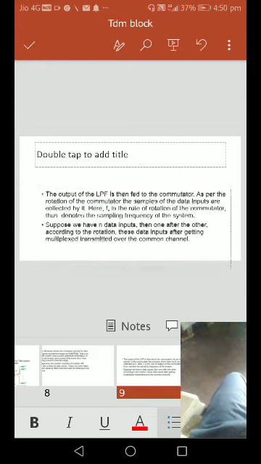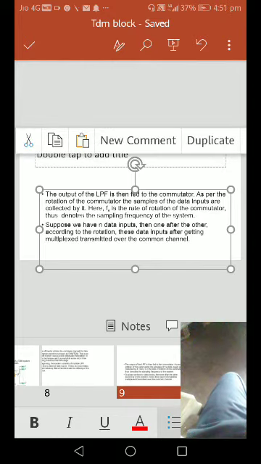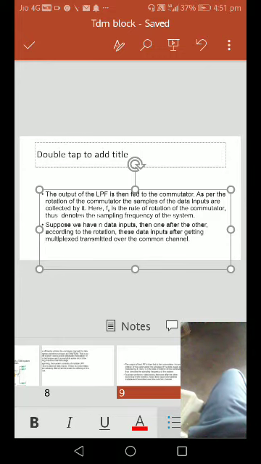As per the rotation of the commutator, the samples of the data inputs are collected by it. Here fs is the rate of rotation of the commutator. The rotation rate of the commutator thus denotes the sampling frequency of the system. Then fs is greater than or equal to 2 times fm.